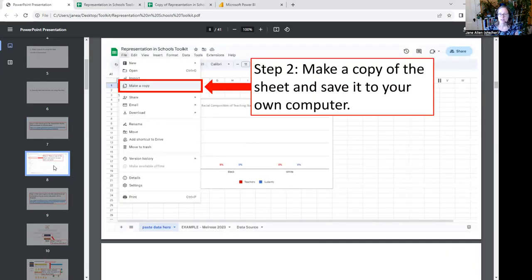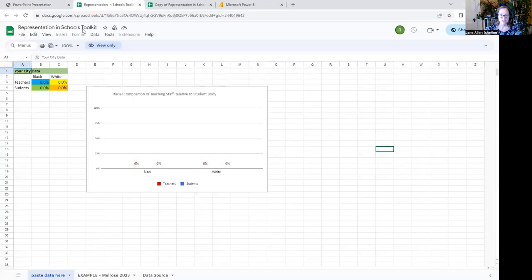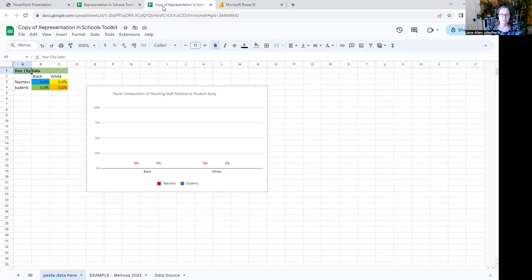We're going to ask you to make a copy of the sheet and save it to your own computer. This sheet that we're providing to you is view only. So in order for you to use it to enter data in it and create the figure, you're going to need to save it down, or make a copy to open in your own Google account. So if you want to stay in Sheets, making a copy will put it in your Google account. Downloading it as Excel would work also.